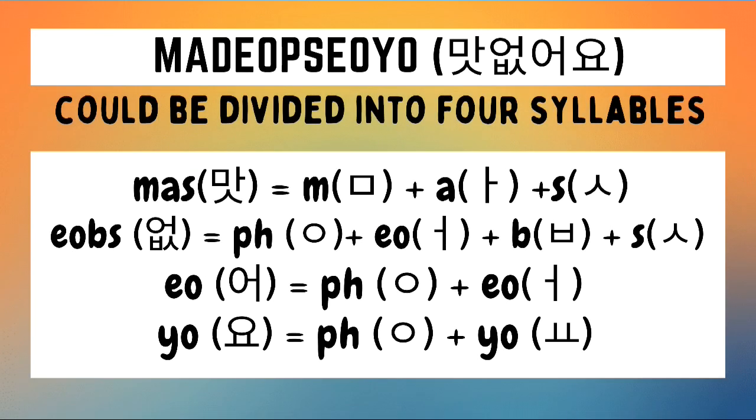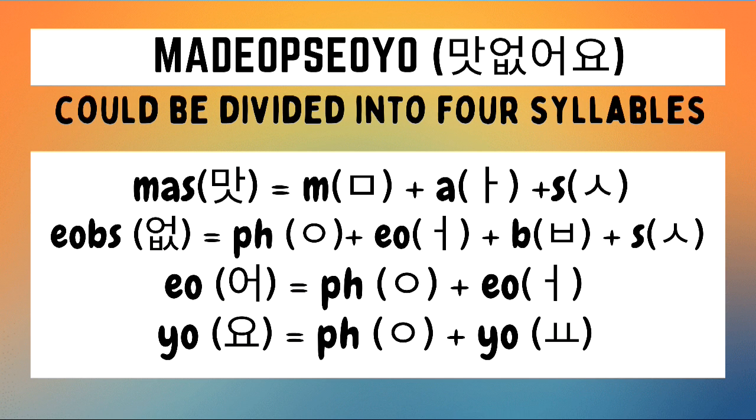Now, how do we write 맛없어요 in Hangul? This is composed of four syllables. The first syllable is mad. This is written by drawing first a mieum character, followed by an a character, followed by a siot character. But take note that when this is pronounced with the whole word, it is pronounced as 마덥써요. It's not 맛없어요. So there are changes on the ending sound of this specific syllable.